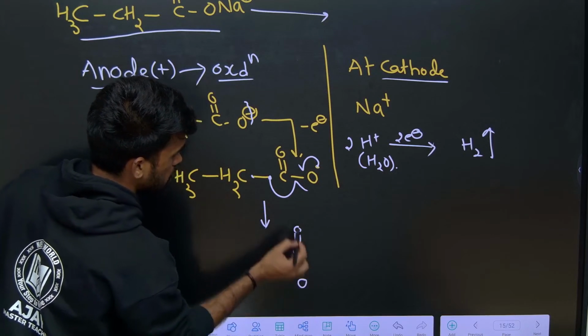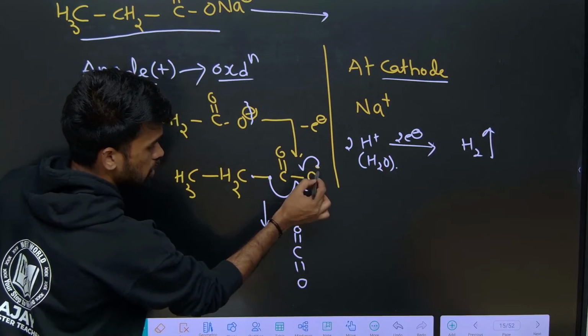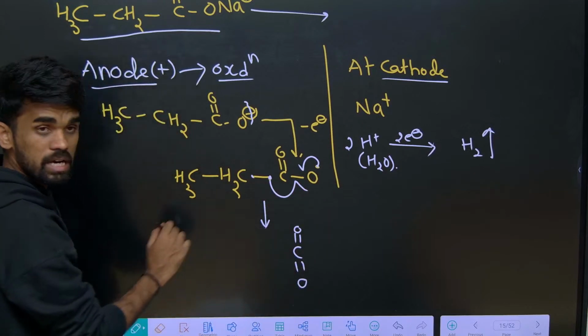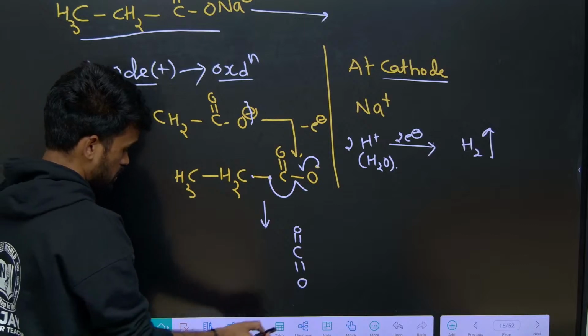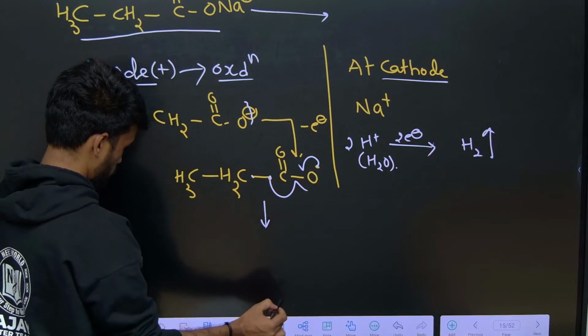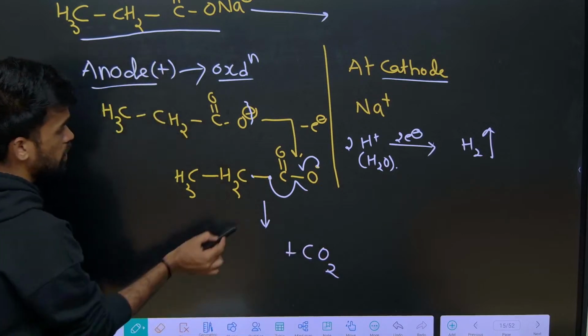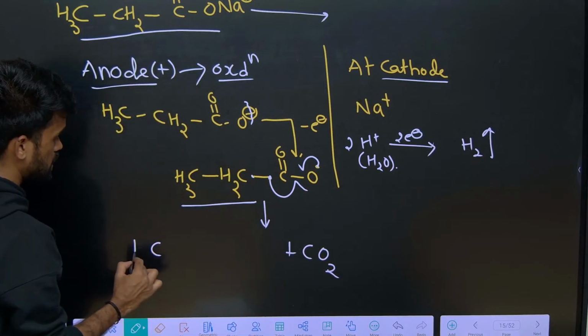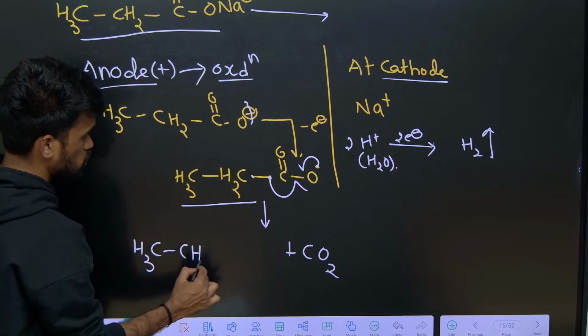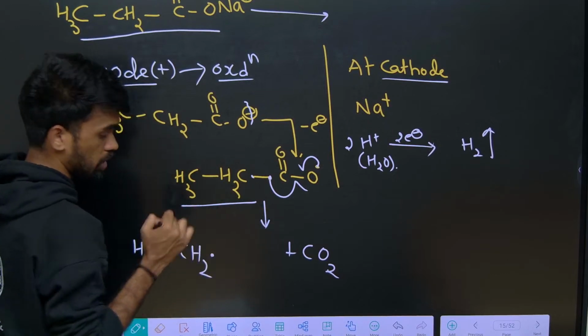The electron pairs and forms a bond like this, and CO2 gas is released. Along with this, what is the remaining thing we have? CH3, CH2 and 1 dot electron, okay.